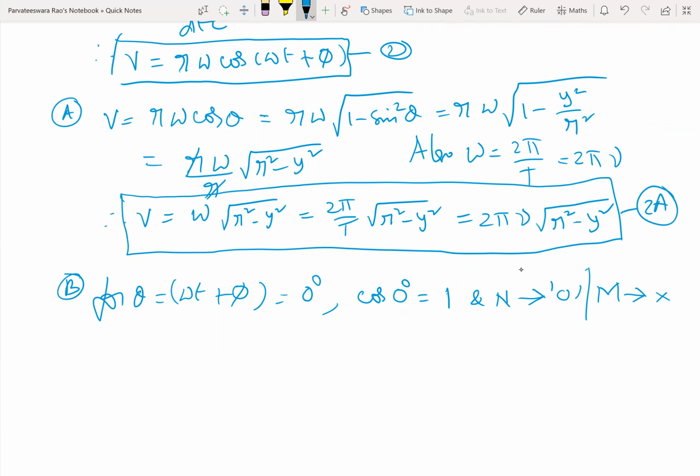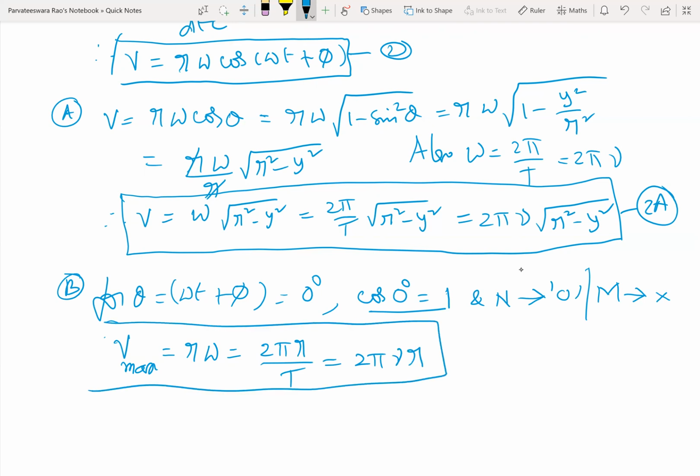So we'll be getting cos 0 is 1, which means velocity will be maximum, given by r omega is equal to 2 pi r by capital T is equal to 2 pi nu r. This is the maximum velocity of the particle in simple harmonic motion.